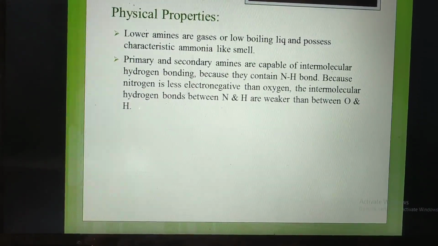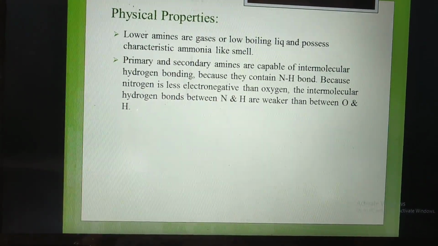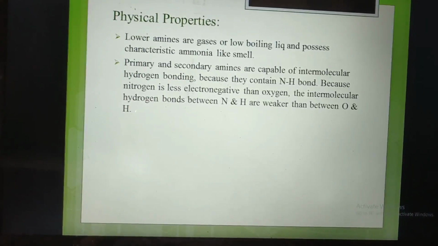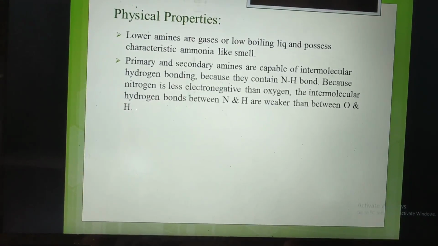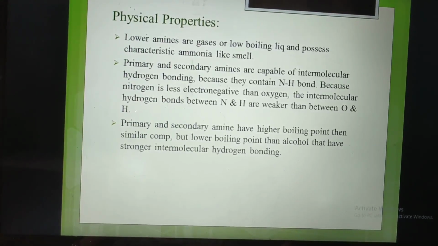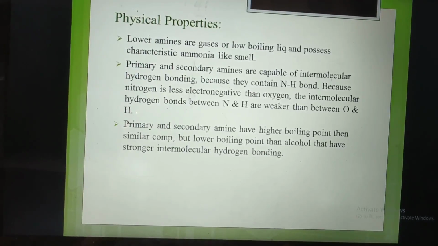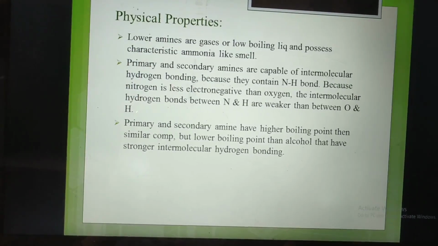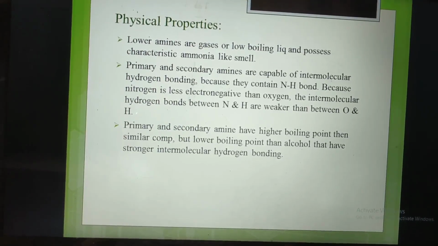Because nitrogen is less electronegative than oxygen, the intermolecular hydrogen bonds between N-H are weaker than those between O-H, due to the lower electronegativity of nitrogen and higher electronegativity of oxygen. Next, primary and secondary amines have higher boiling points than similar compounds but lower boiling points than alcohols, which have stronger intermolecular hydrogen bonding.